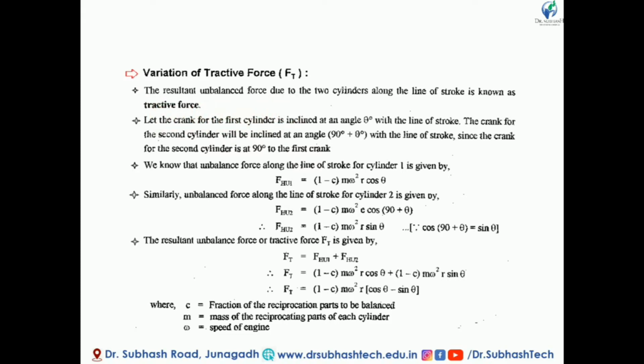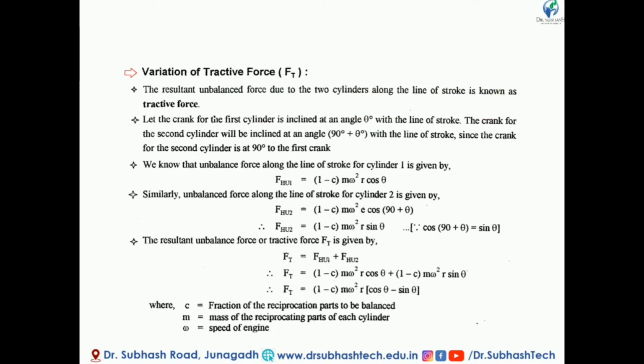We have already discussed inside cylinder locomotive, outside cylinder locomotive, uncoupled locomotive, and coupled locomotive. Simply, in a locomotive, the angle between two cranks is 90 degrees.